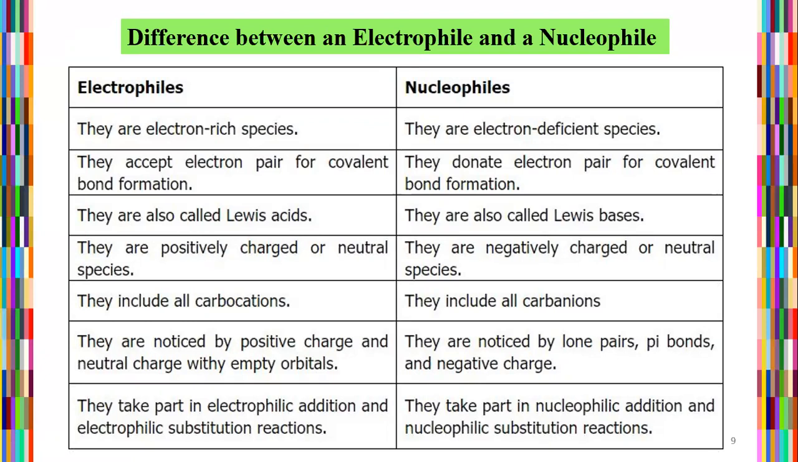Electrophiles include all the cations. Nucleophiles include all the anions, such as carbanions. Electrophiles are characterized by a positive charge or a neutral charge with empty orbitals. Comparatively, nucleophiles are characterized by lone pairs, pi bonds, and a negative charge. Electrophiles take part in electrophilic addition and electrophilic substitution reactions. Comparatively, nucleophiles take part in nucleophilic addition and nucleophilic substitution reactions.